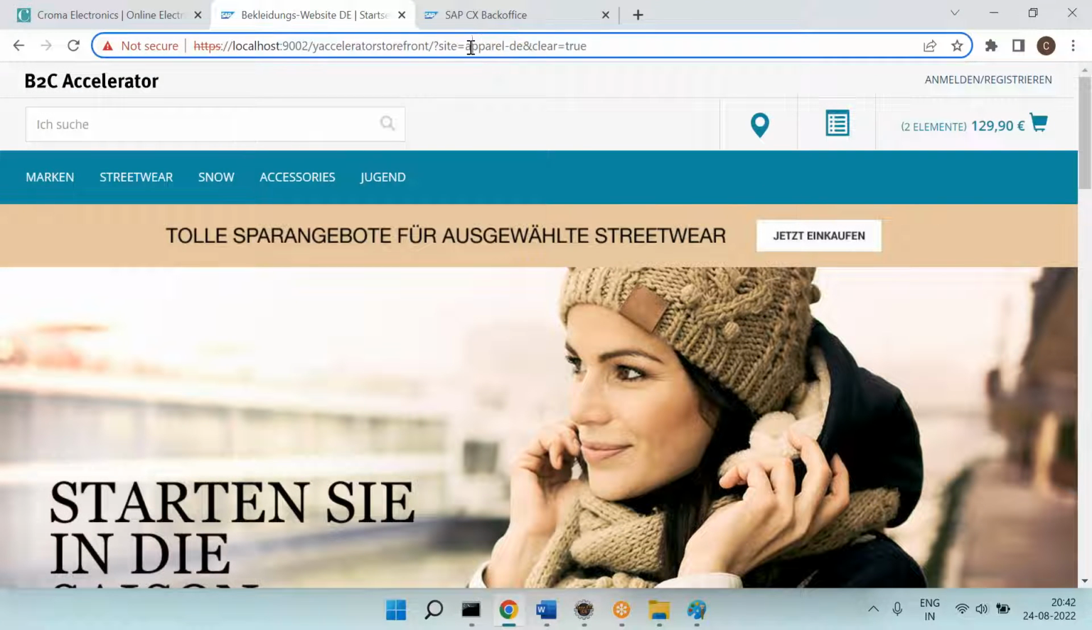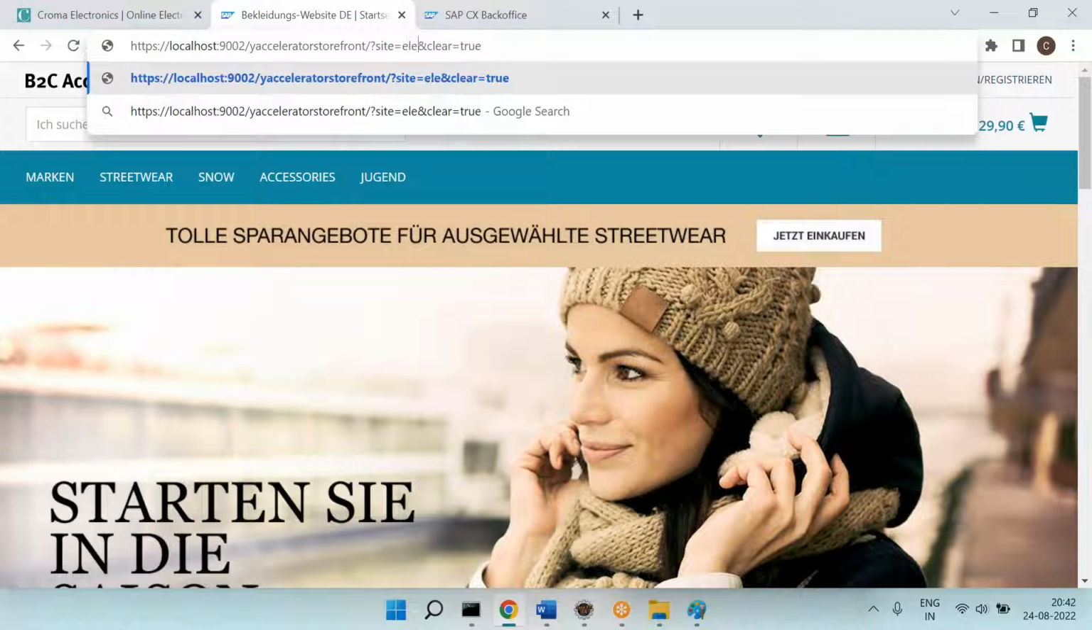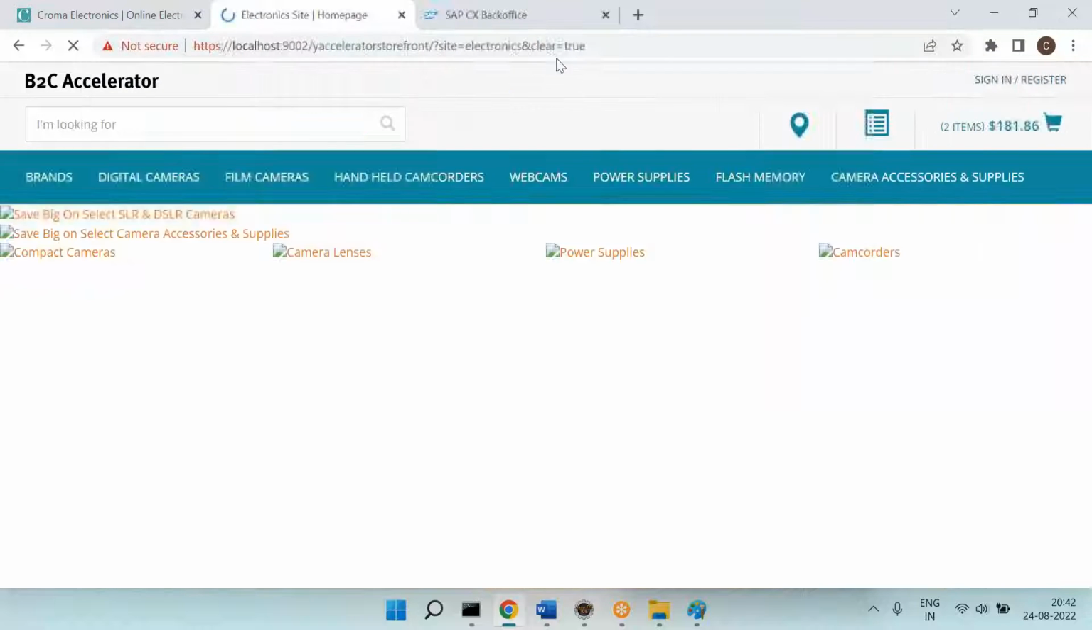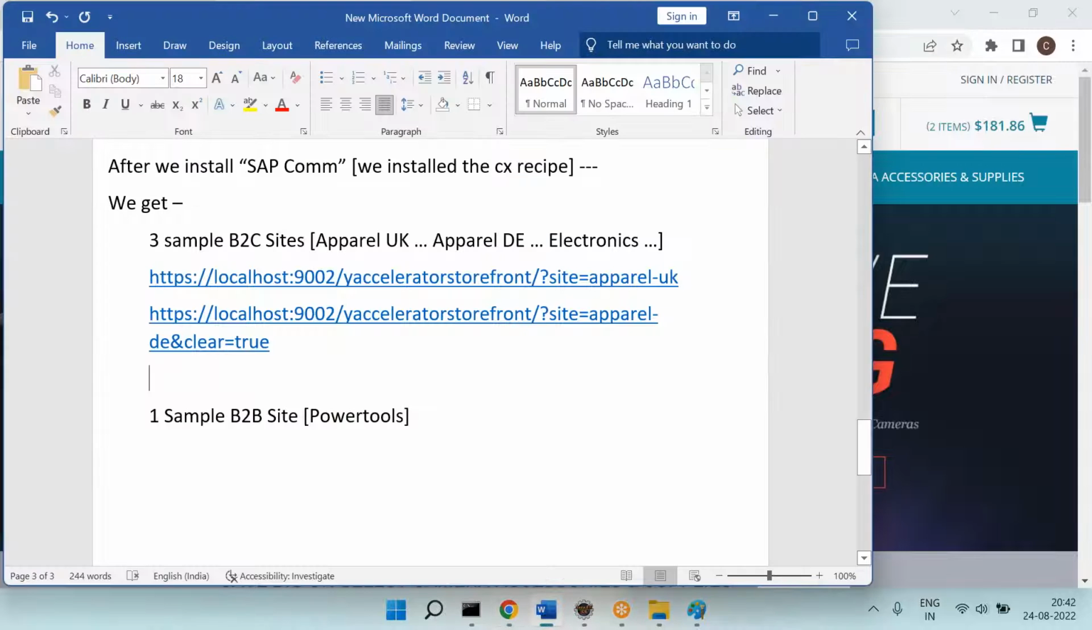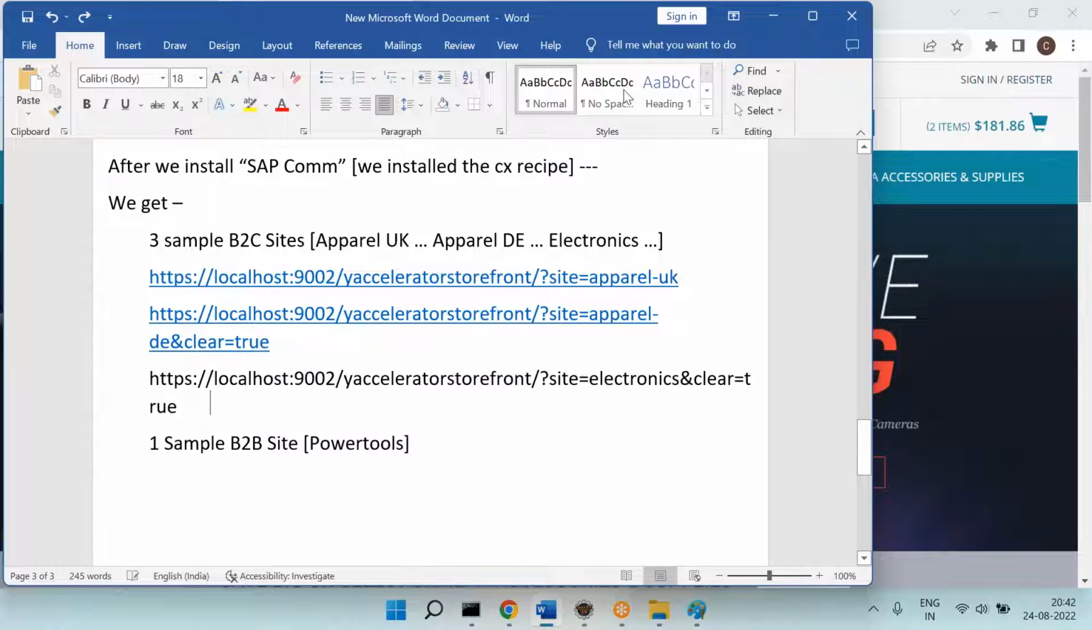You can go here and change the URL to electronics. Now this is the electronics site. Like this, we get three sample B2C sites. Then based on your business, whichever is nearest for you, you can select it, so that you will end up with fewer customizations.